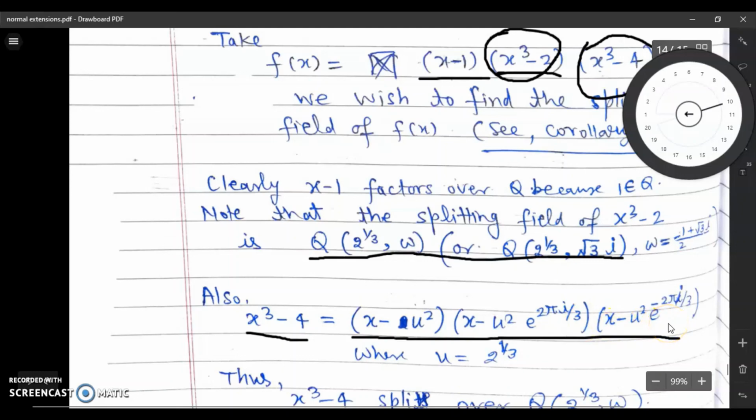Try to find the product and compare this with x cube minus 4. You will get this result. And since Q(2 power 1 by 3, omega) contains 2 power 1 by 3 and omega also,